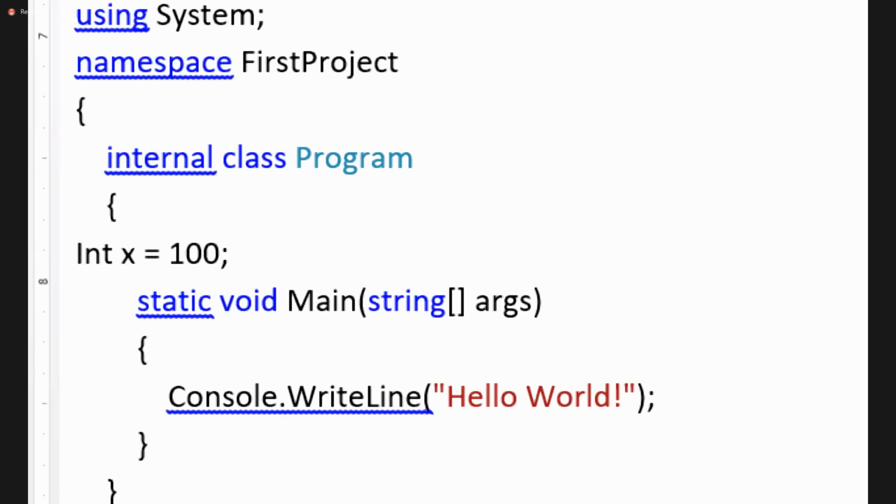Class is different, member is different. Member is a part of the class. Class scope is always internal. Member scope is always private, provided you did not specify anything. If you write public, it will be public only. Otherwise the private will come when I don't specify any scope. Okay.